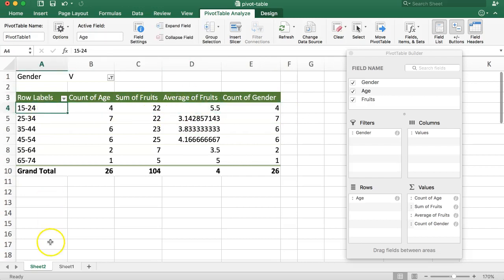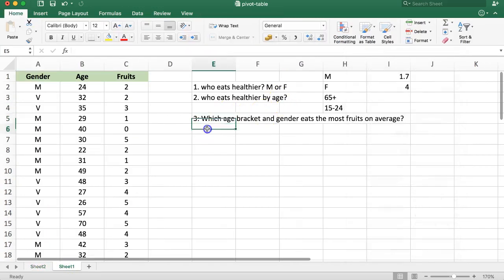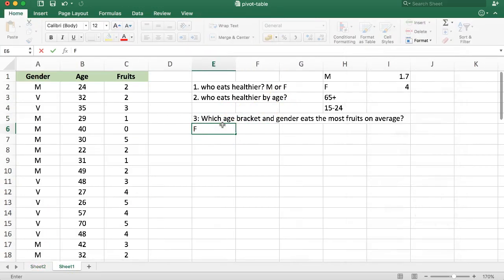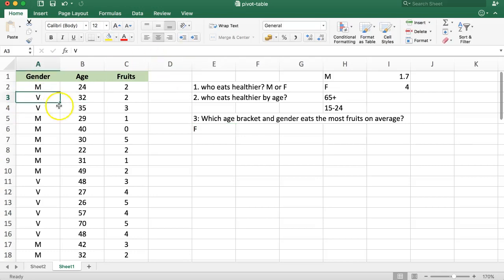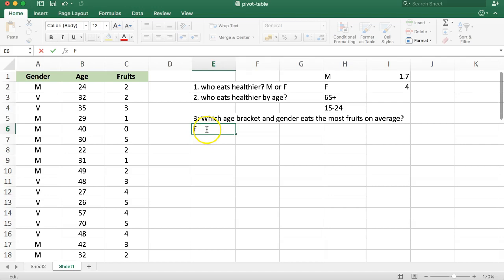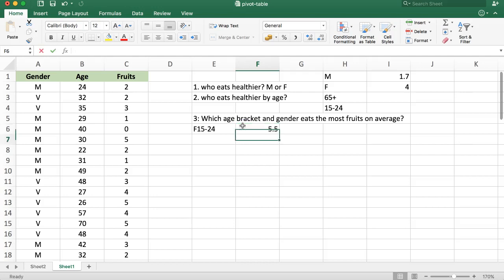So let's put that in there. So we say 14 or 15, let's put in here, yeah, female. And I realize I'm putting here the V for victory, and that is because in my language we use this letter for female, so my apologies for my horrible mistake here, since I'm working with different languages, but of course, ignore that. Don't worry about that for now. So we see here female, 15 to 24. All right, that is 5.5.